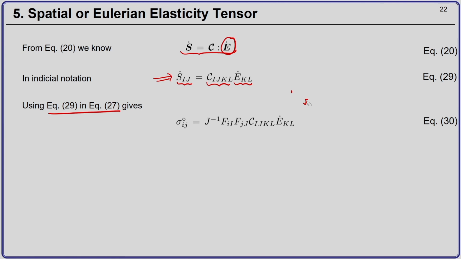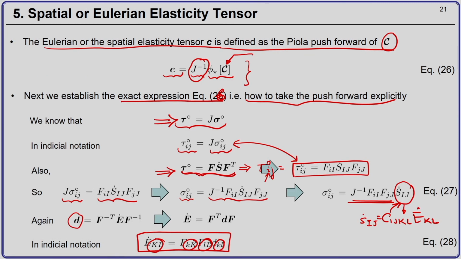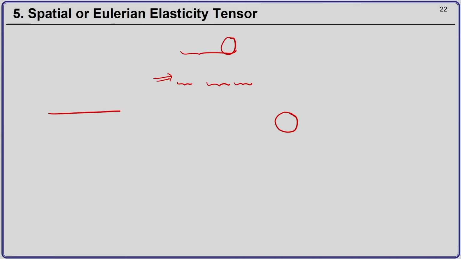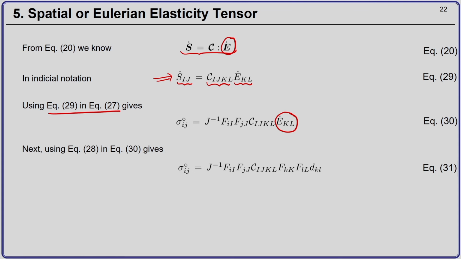Now, I have E dot KL, and from my previous slide, if you look closely, E dot KL is given by F_kK F_lL d_kl. So, this I can substitute here, F_kK F_lL d_kl, that is your E dot KL.